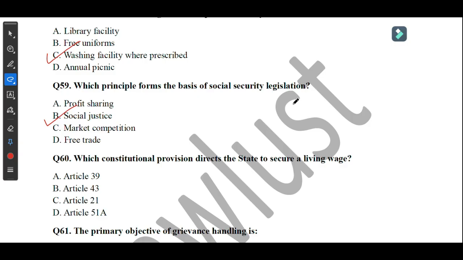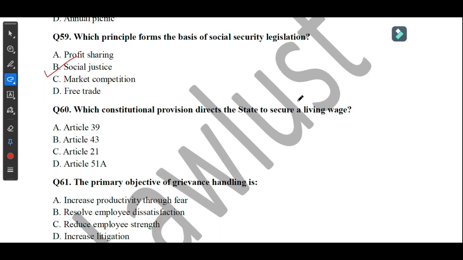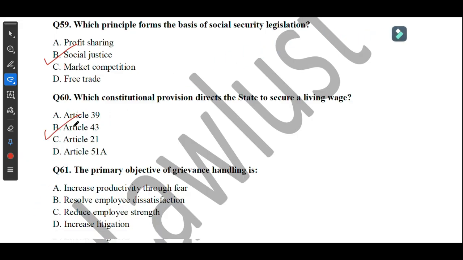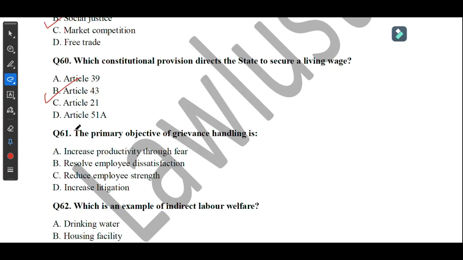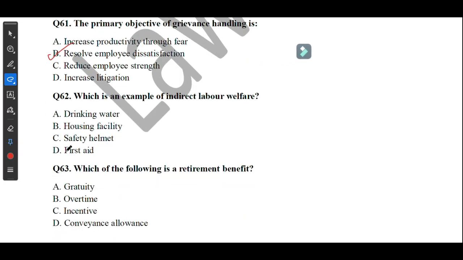Move on to the next question, question number 60. Which constitutional provision directs the state to secure a living wage? So here the options are Article 39, Article 43, Article 21, Article 51A. So here the correct answer is Article 43, which is a part of DPSP. Question number 61. The primary objective of grievance handling is to resolve employee dissatisfaction.